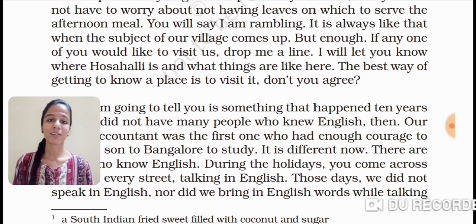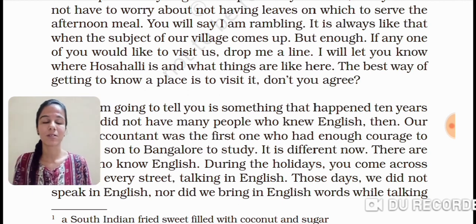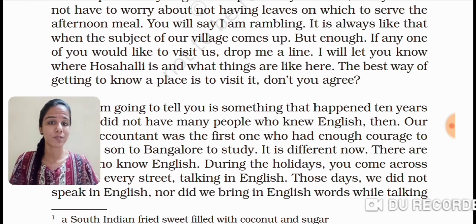So here the writer is saying that whenever it's about his village where he lives, Hosali, he discusses a lot and describes a lot because he loves his village. That's why he offers that whenever you want to know about a place, you should visit it. In fact, you must visit the place. Only then will you be able to know about that place well. That's why he is even saying that whenever you want to visit my village, you may just drop a line. It means you may write a letter to me, and definitely I'll explain where it is located, and I'll explain the things about my village.